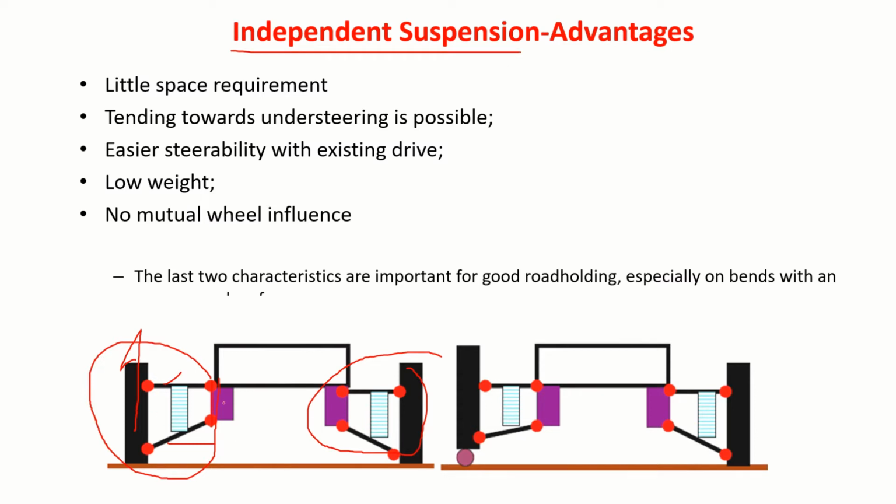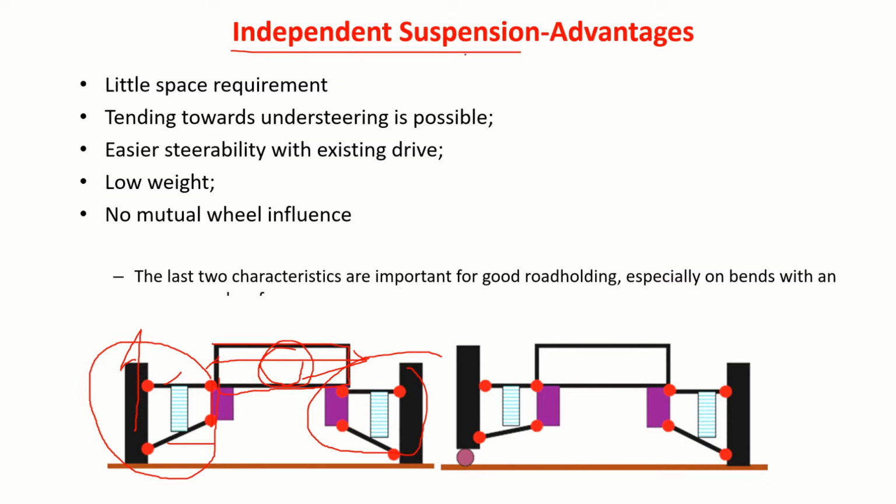Since it is moving relative to this, the sprung mass is not affected much. It remains almost in a horizontal position like this. So the occupant here will feel comfortable compared to a dependent suspension system.